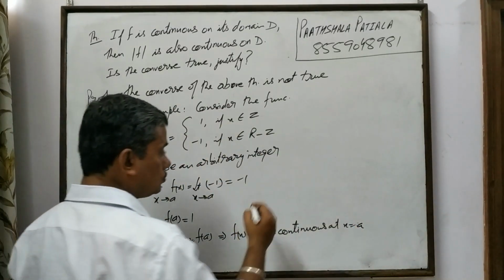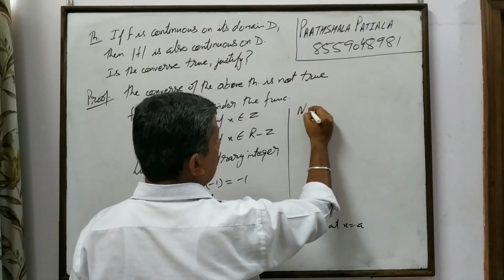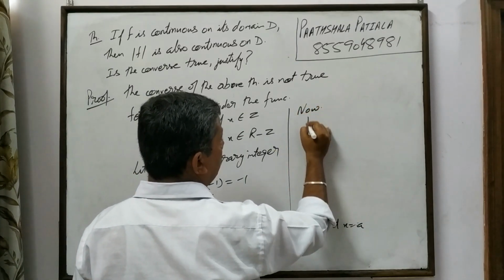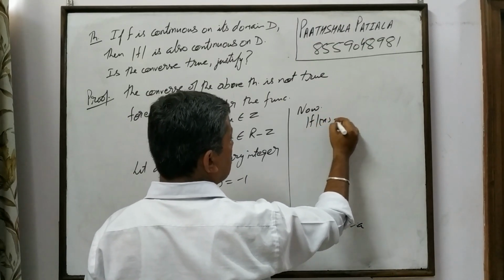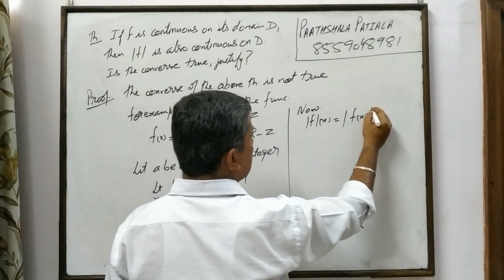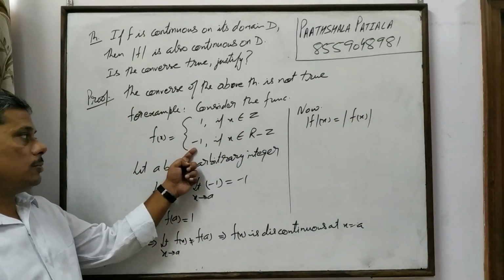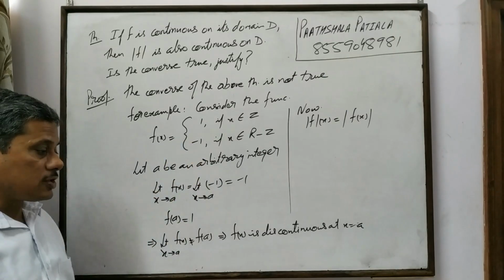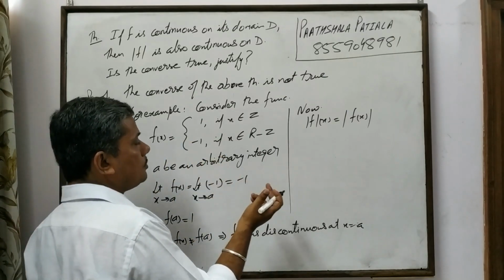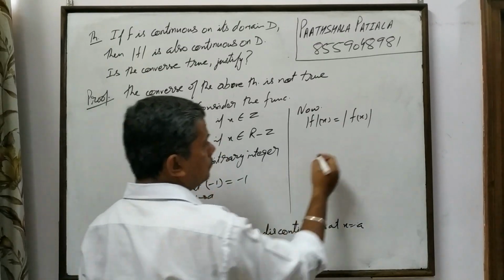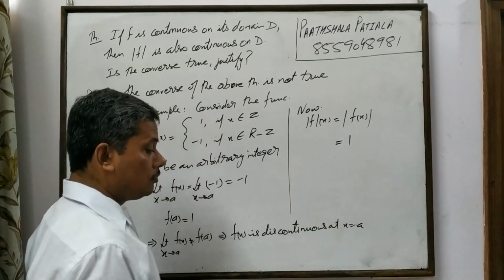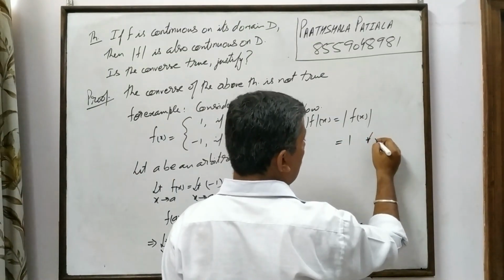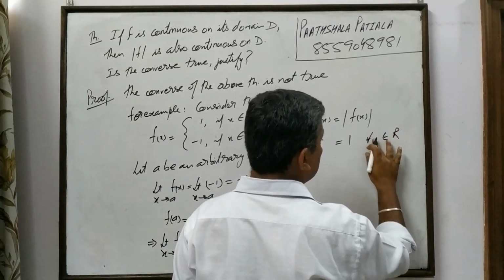Also, mod of f of x is equal to mod of f of x. Now when we take a mod, it will return a positive value. So mod of -1 is also +1 and mod of +1 is 1. So that is equal to 1 for all x belonging to real numbers.